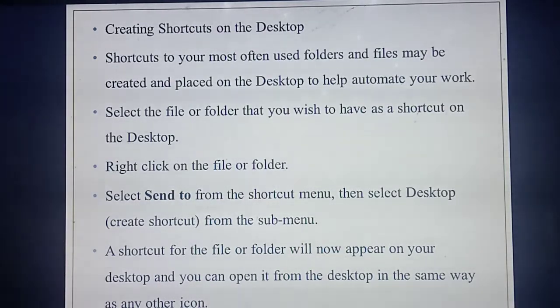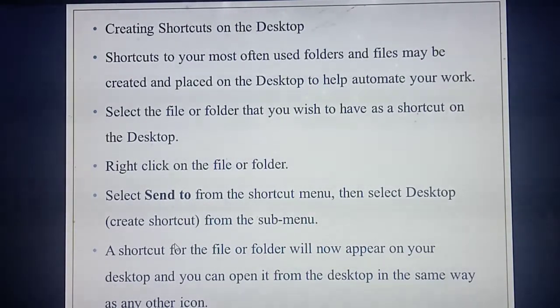Okay, first you need to right click on the file or the folder. Whichever file you need to make a shortcut, you need to right click that file. Then listen carefully, select Send to. What do you need to select, students? Select Send to. From the pop-up menu you need to select Send to. Then from the Send to menu you need to select the Create shortcut option. Which option, students? Create shortcut.